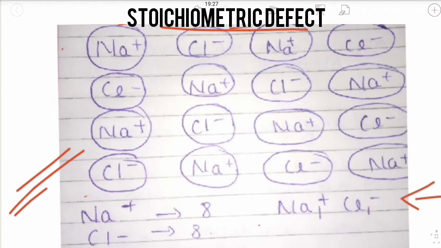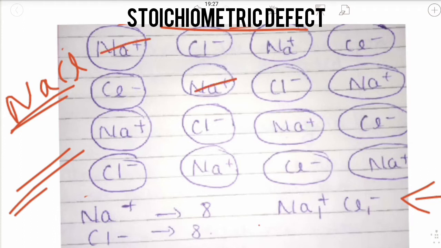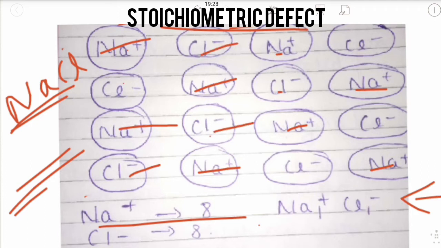Here, wherever you look, you will find NaCl. Let's count how many Na plus ions there are: 1, 2, 3, 4, 5, 6, 7, 8. There are 8 Na plus. How many chlorines are there? 1, 2, 3, 4, 5, 6, 7, 8. There are 8 chlorines. So what is the ratio here? The ratio is 8:8, that is 1:1, the ratio of NaCl.